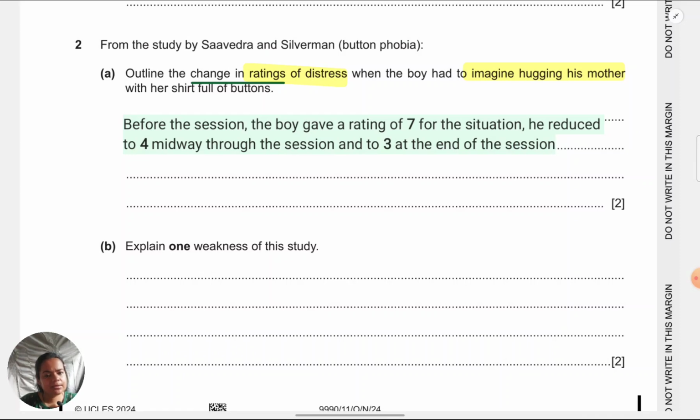Explain one weakness of the study. Also, one more thing I just forgot for the previous question. If you just write the ratings were 7, then 4, then 2, so you've just learned the numbers in your writing, you won't get full marks. There has to be an indication that 7 was before, 4 was midway, and 3 was at the end. Means you have to specify the time points also, at what time point which rating is given to get full marks.